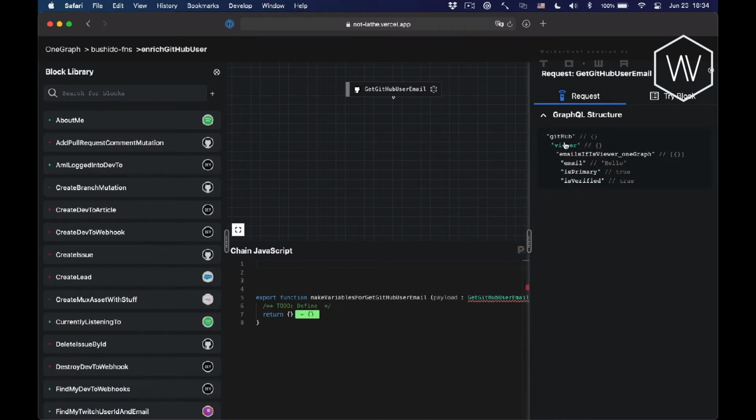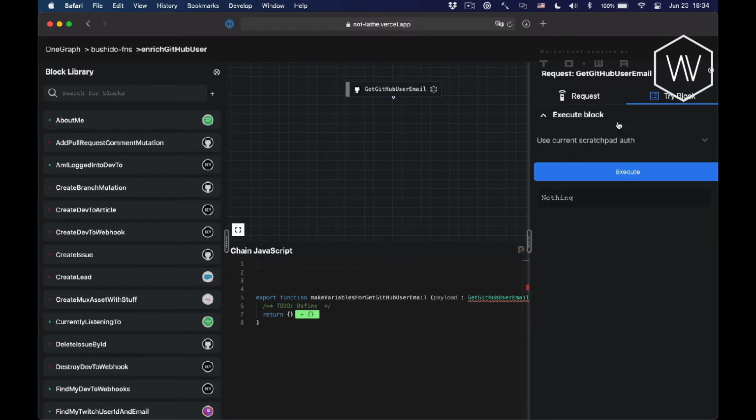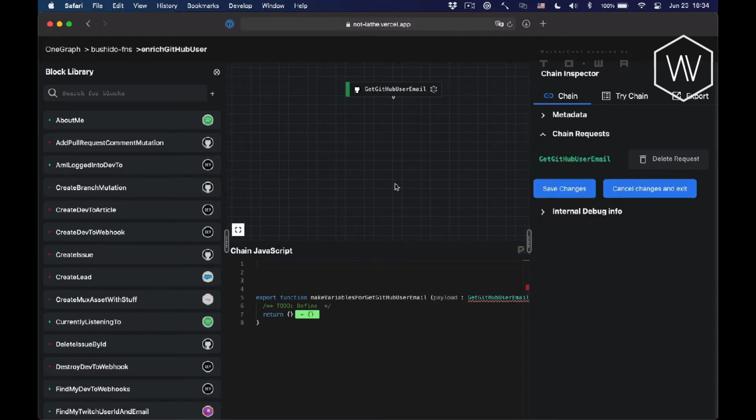So I see exactly the data that's going to be coming back here. And I can get an immediate preview of the structure. So these are objects. This is an array of objects, booleans and strings. Let me go ahead and just execute this. And you can see that I'm already logged in. So it came back with a list of emails. So that's the first one done.